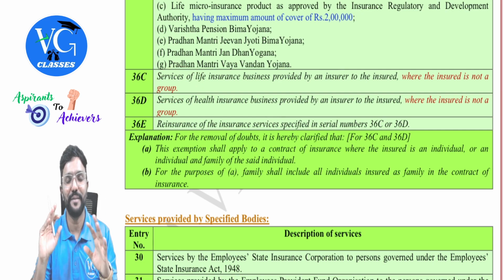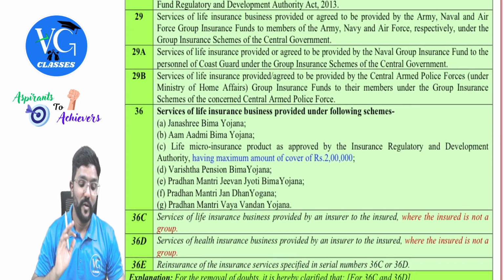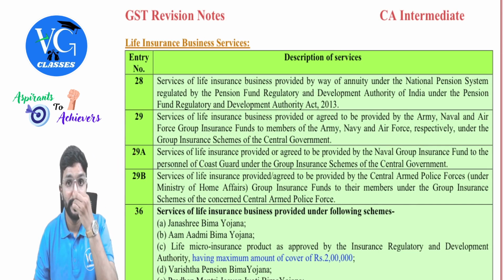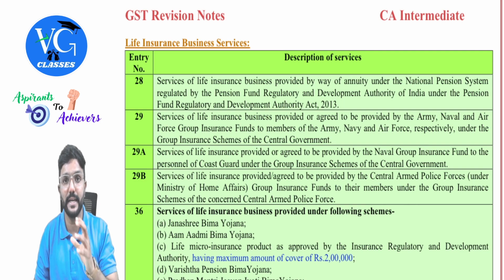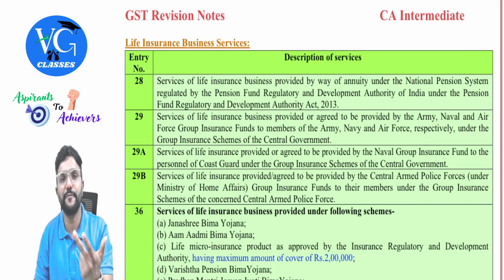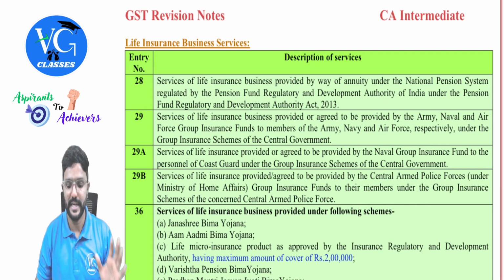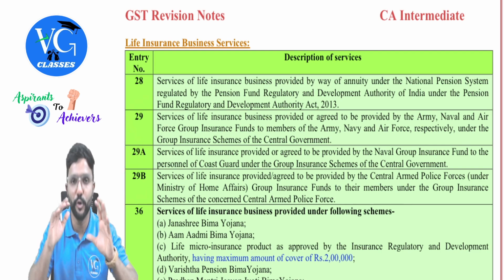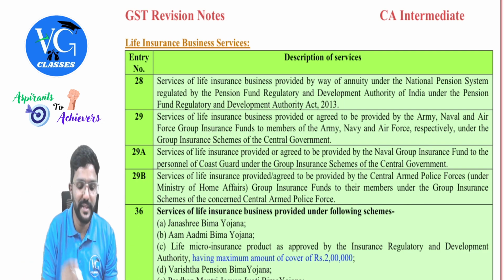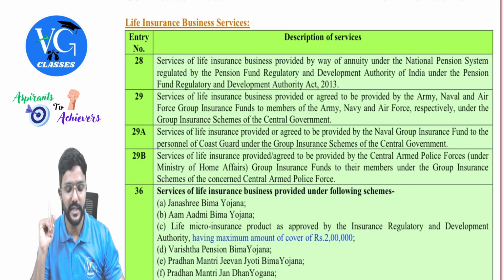Sir, employer and employee family? No, no. Got it? Yes, but there is one more twist. Few things were already covered here in 29, 29A and 29B. That is, if group insurance plans are taken by the central government for the people who are working in the Indian Army, Navy, Air Force, or Coast Guard and all, will that still continue? Yes, guys. In these cases, even though it is a group insurance, whatever premium is paid is fully exempt because it was already there. Even now, it will continue to be there. Is that clear? Yes, sir.